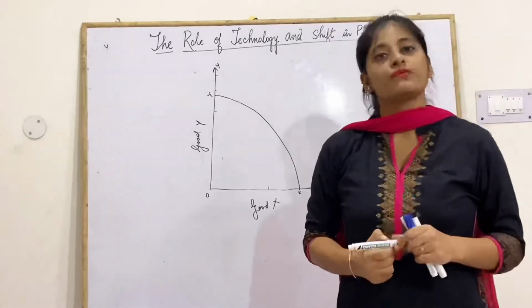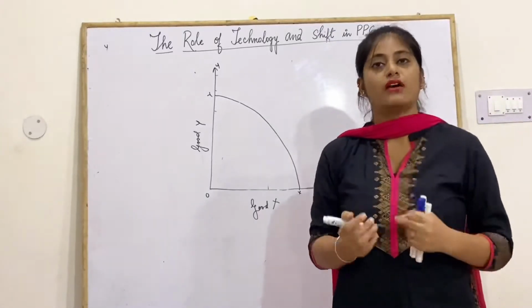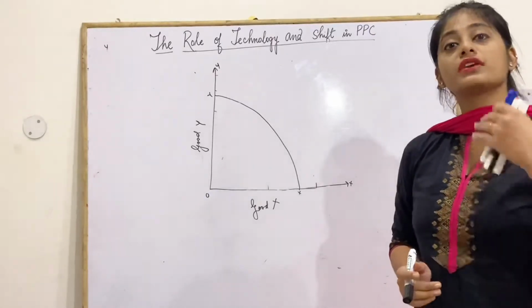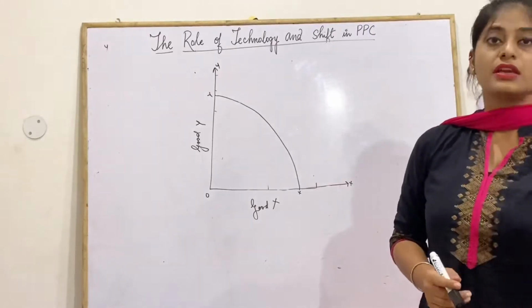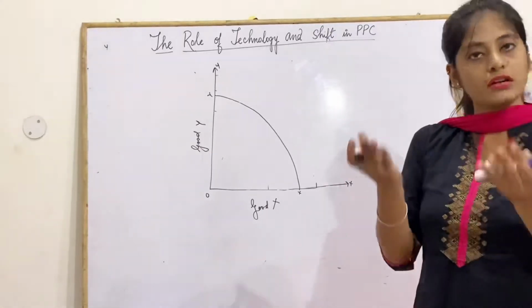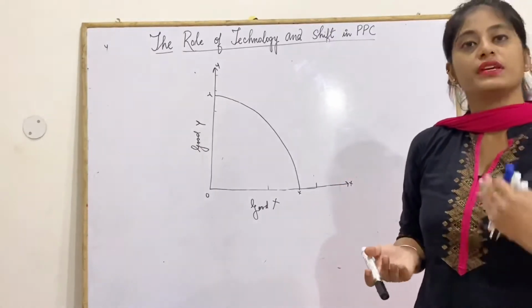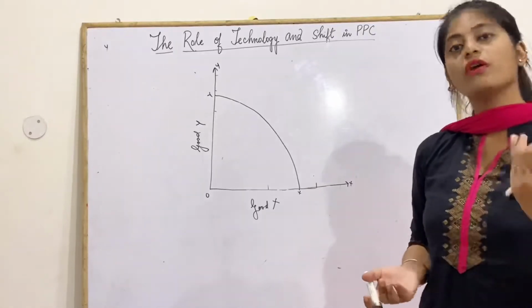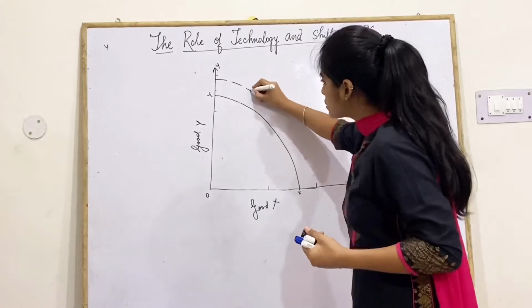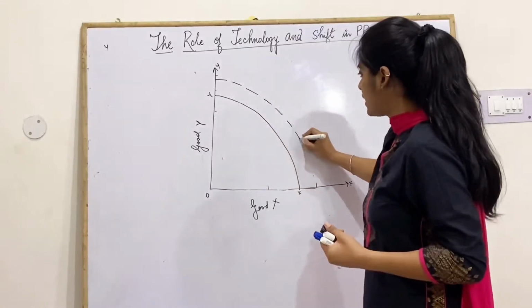Now, if we are increasing our resources or we are using updated, advanced technologies, our productivity will also increase. If we are using increased resources or updated technologies, our PPC curve will shift towards right.